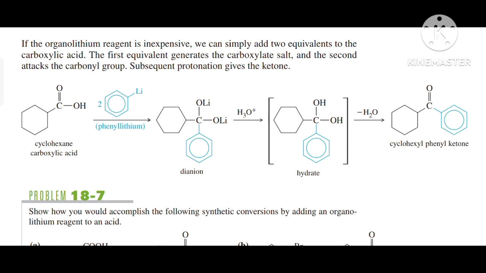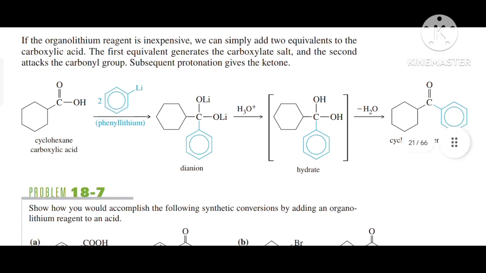So there is an example given over here, that is cyclohexane carboxylic acid. We add two equivalents of phenyllithium to it. Firstly it is converted into its dianion, and on hydrolysis it gives the hydrate. Further, as we know that two OH groups are not stable on one carbon, the removal of water takes place over here and the product is cyclohexyl phenyl ketone.